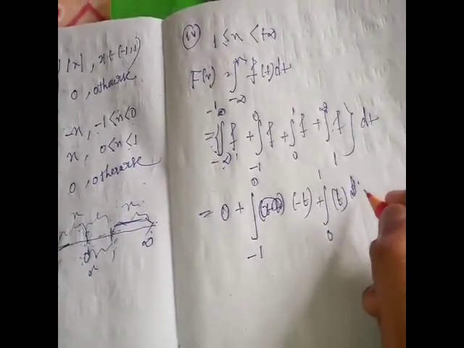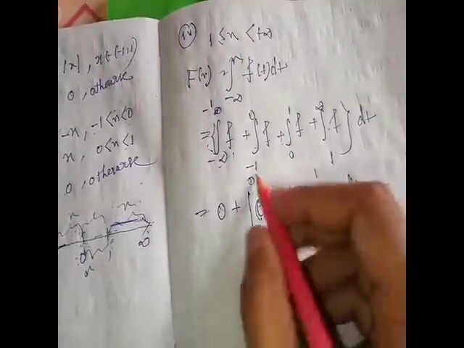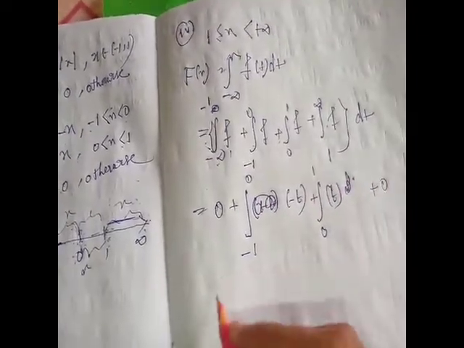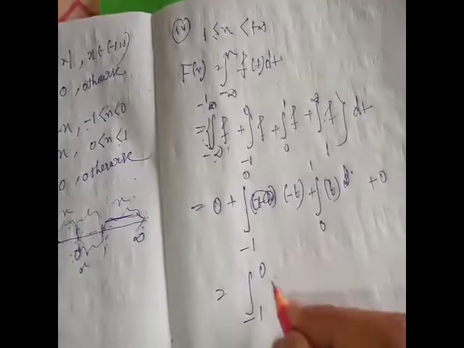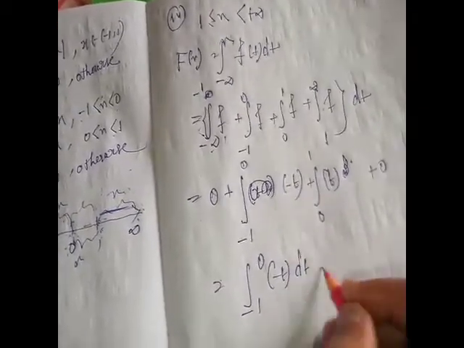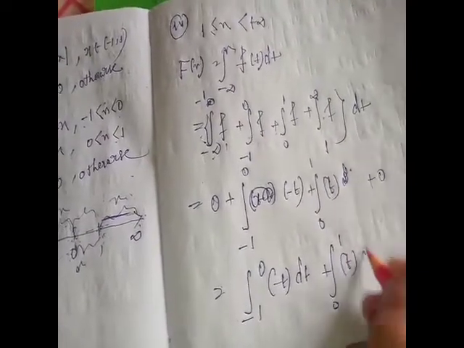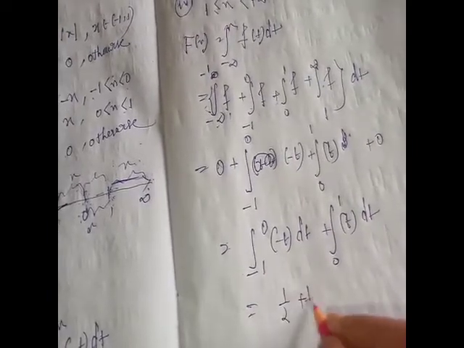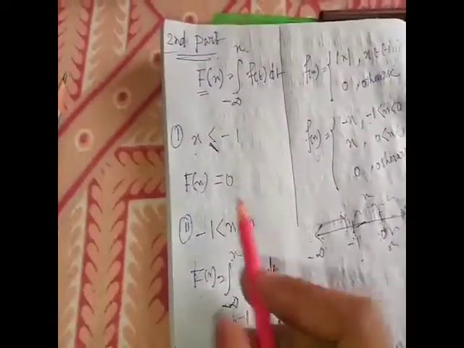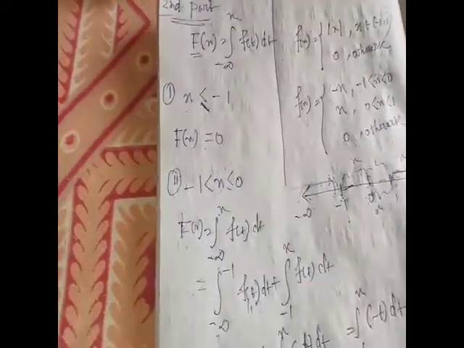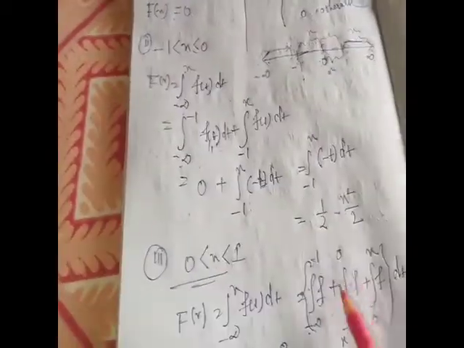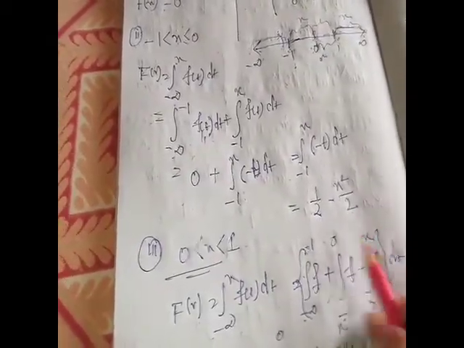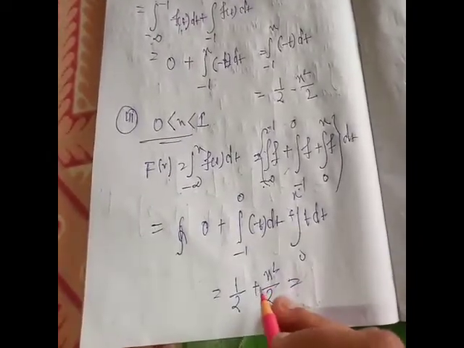So we get the integral from -1 to 0 of -t dt plus the integral from 0 to 1 of t dt. After calculation we get half plus half equal to 1. So in the first case the distribution function is 0, in the second case it is half minus x square by 2, in the third case it is half plus x square by 2, and in the fourth case it is 1.